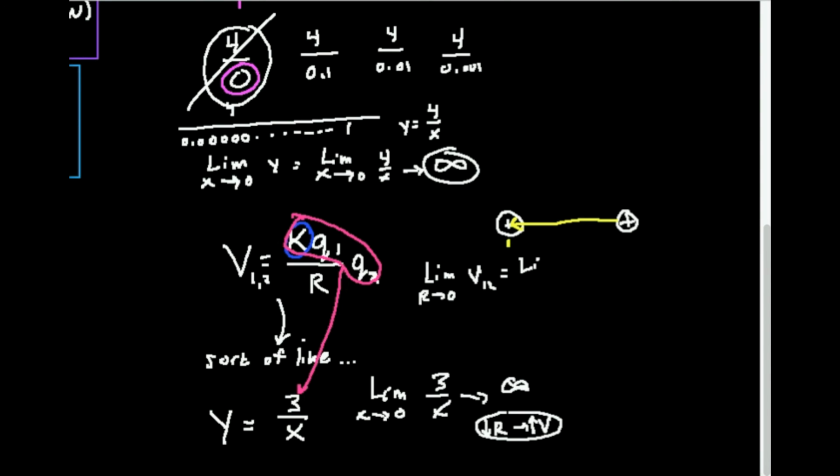Well, this is the limit as R goes to 0, meaning the distance is becoming vanishingly small, for K times Q1 times Q2 over R. And again, we're just treating all this stuff up here like a constant. So what's happening to the potential energy? The limit as R goes to 0 of the potential energy is what?